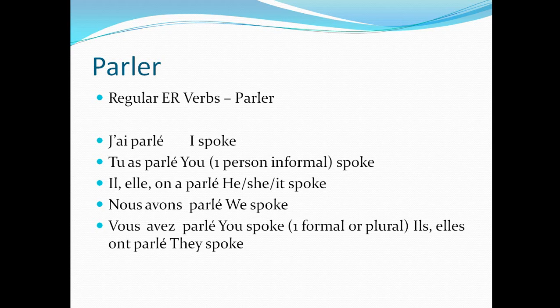So basically what we have done here is removed er and added é with accent aigu, and written the conjugation of avoir in present tense. So subject plus the conjugation of avoir in present tense and the participe passé, right? This is the regular er verb parler.